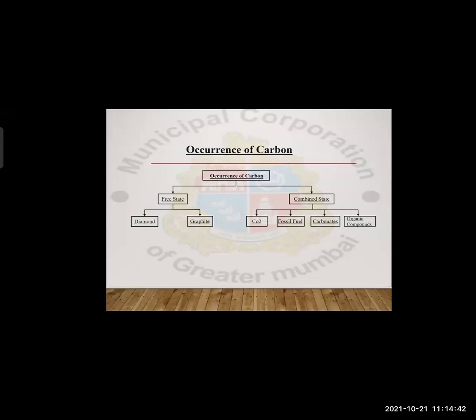Okay, this one is important. In the exam a question may be asked like, what are the two states of occurrence of carbon? Free state, combined state. If you wish, you can write the examples.